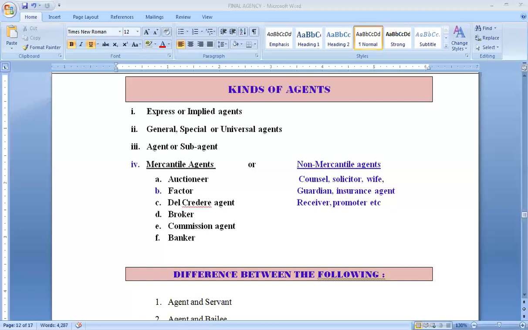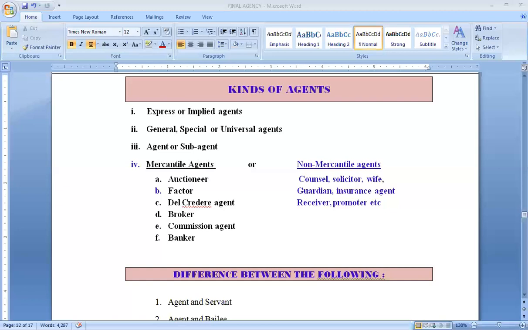He may be representing, like somebody has some kid has been selected for any advertisement campaign, so his guardian, his parents will be working as his agent and will be entering into certain contracts with those ad agencies on behalf of that kid. Insurance agent, we all know that all the insurance policies are to be procured only through the agents, and you cannot do that directly with the insurance company. So those are insurance agent and those are non-mercantile agents.